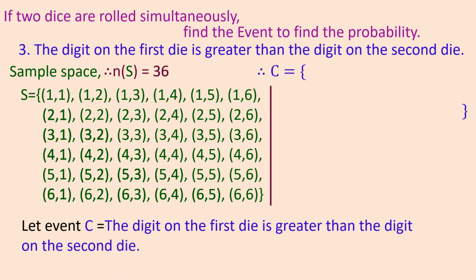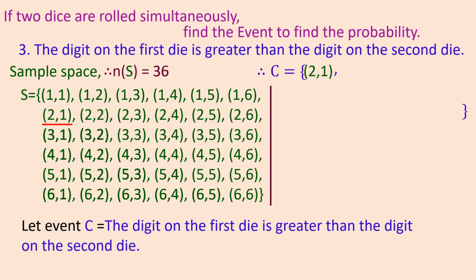We write C, because we have taken C as the event in which the first die value is greater than the second die. First one, 2 and 1: the first die has upper face 2 and the second die has 1. So we will choose it.